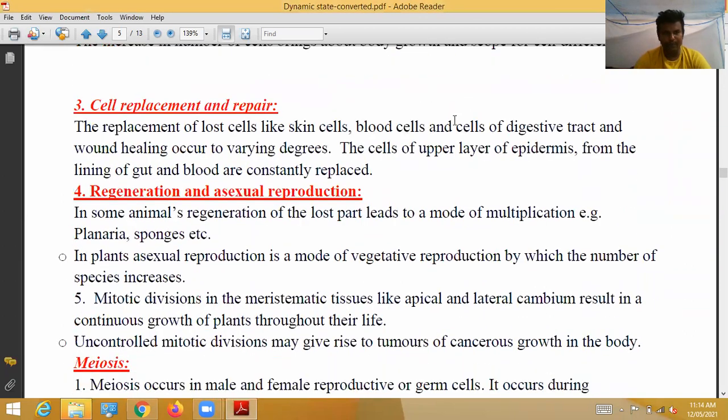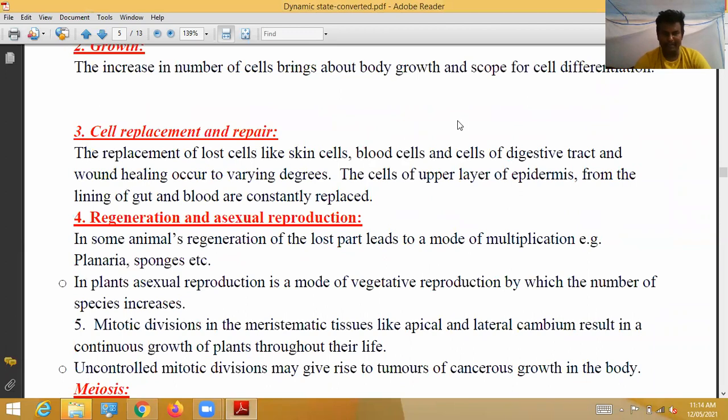Next, the third point: cell replacement and repair. The replacement of lost cells like skin cells, blood cells, and cells of the digestive tract, and wound healing occur to varying degrees. After bathing, when we wipe our skin with a towel, some dead, old and worn out cells peel off, and new cells are formed daily.